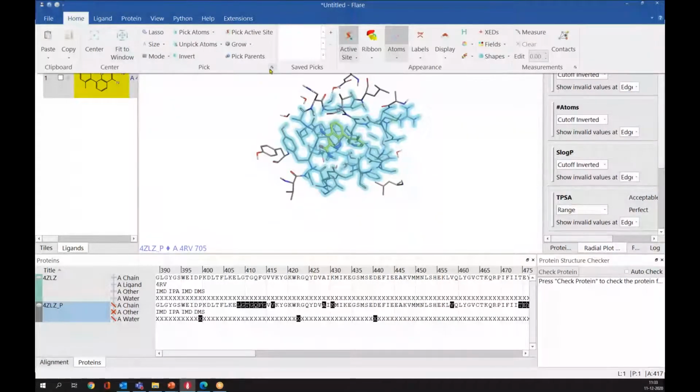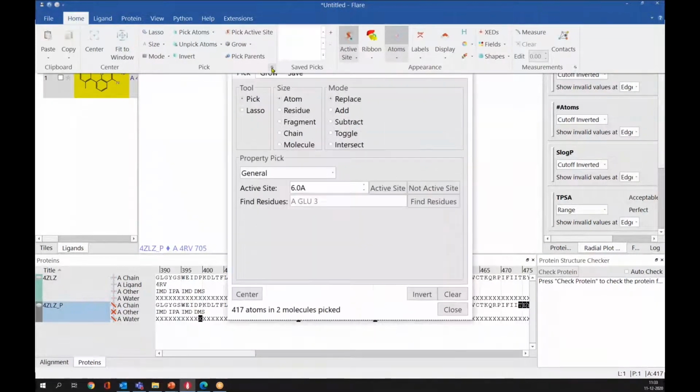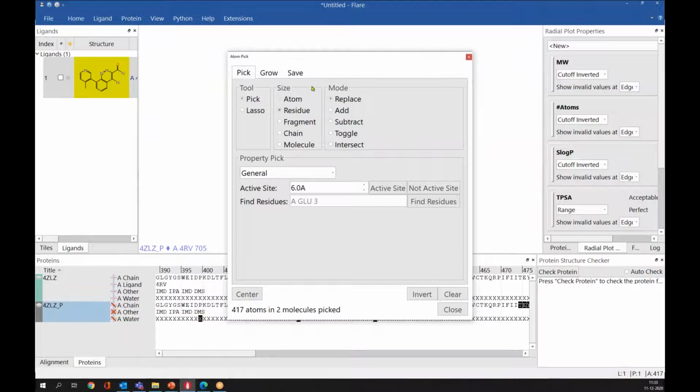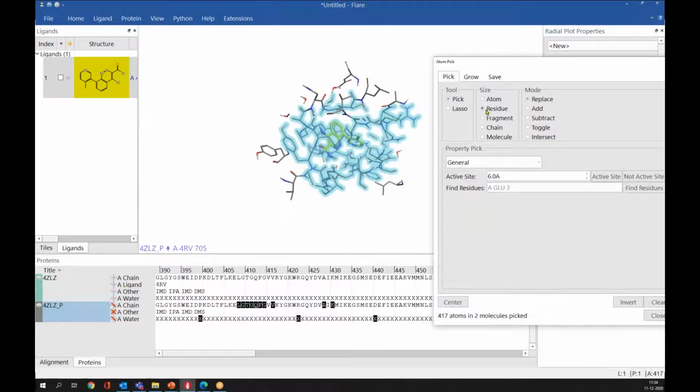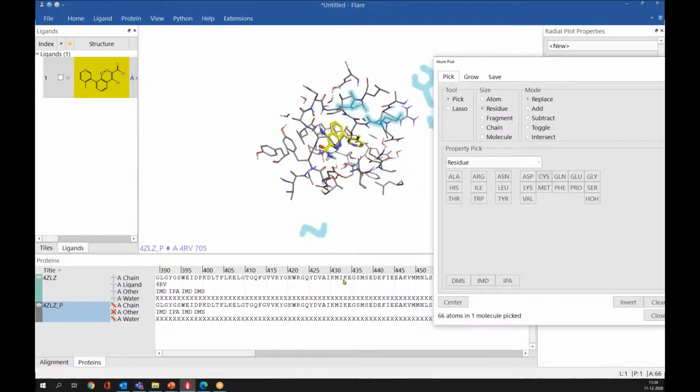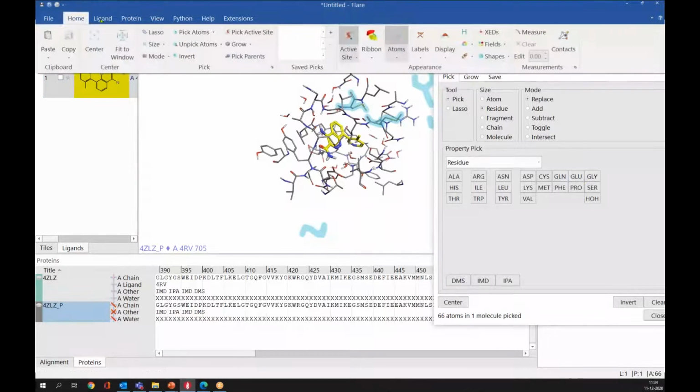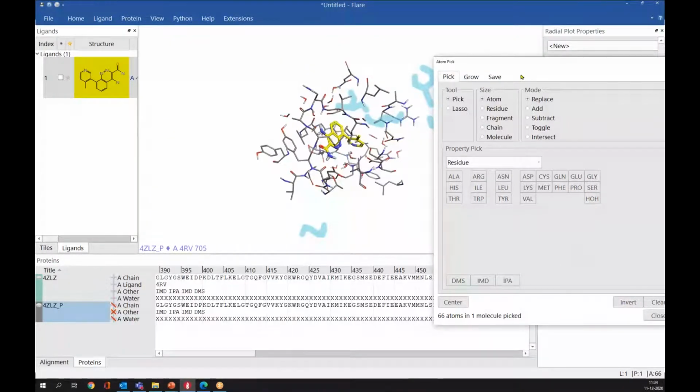There are other options to select. So if you go here at the downward arrow, if you want to select specific residues, for example, you need to change into the atom selection mode. And if you go to residue here, if you want to select all the cysteines in your structure, now all the cysteines have been selected. And if you want to display those, you can simply press this atom to show. Now we can see all those cysteines. And if you want to hide, you can again click on this. So those residues will be hidden. So again, I will change into the atom selection mode.